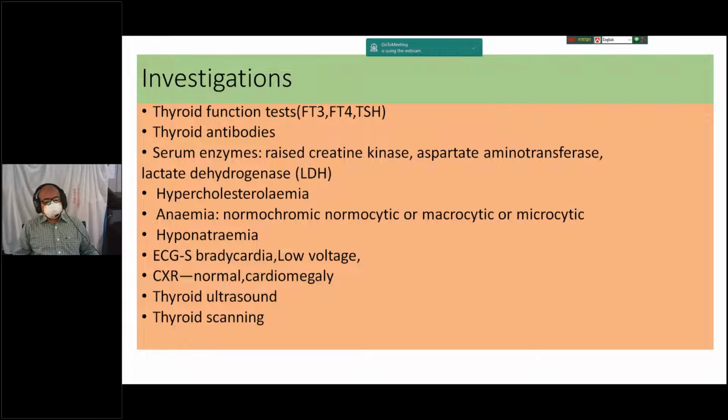or patient having microcytic anemia because in case of female patient there is a loss of blood through menstruation, and patient may develop electrolyte imbalance, hyponatremia. That means dilutional hyponatremia. Another term is euvolemic hyponatremia. If you examine the ECG, you will get low voltage ECG or bradycardia. By chest X-ray, you will get normal or maybe cardiomegaly. Cardiomegaly may be due to hypertension or maybe pericardial effusion. And as well as patient will have thyroid ultrasound or scanning, you will get different morphological structure of the thyroid gland.